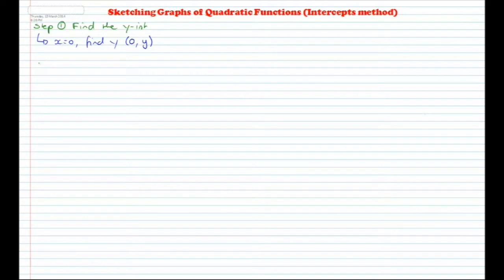Now step 2 is to find the x-intercepts. To do this, like before when we were working with linear functions, we need to make y equal to 0 and solve for x. Now be aware, if there are two types of x, you need to factorize.